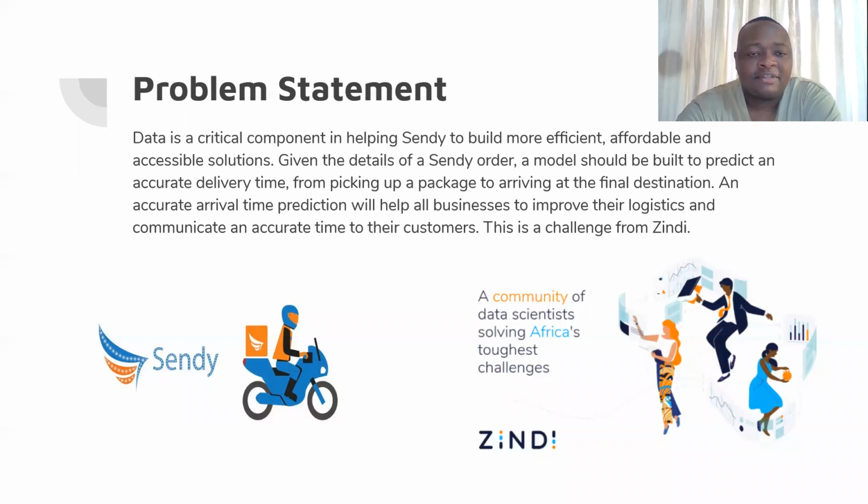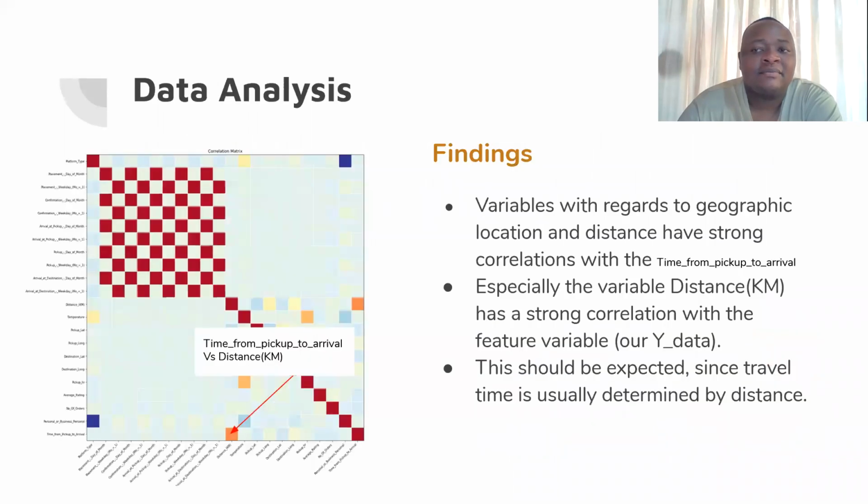So the problem that we have been given is that there's a company called Sendi which deals in delivering products. And this company has got data, and my task was to use the data in order to build a model which can predict an accurate delivery time from picking up of the package to the arrival of the destination.